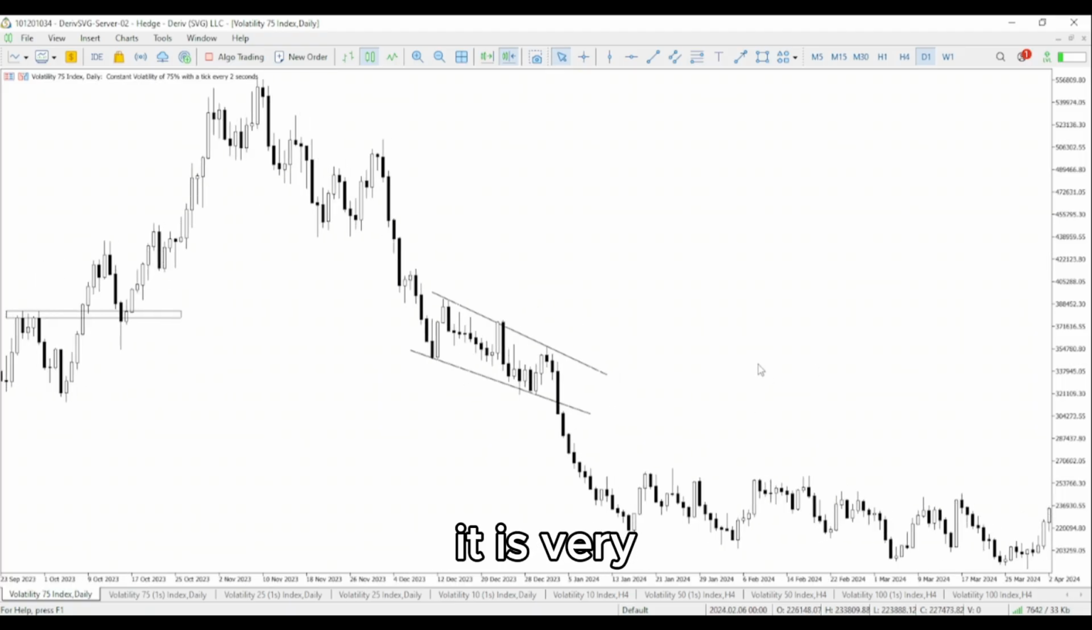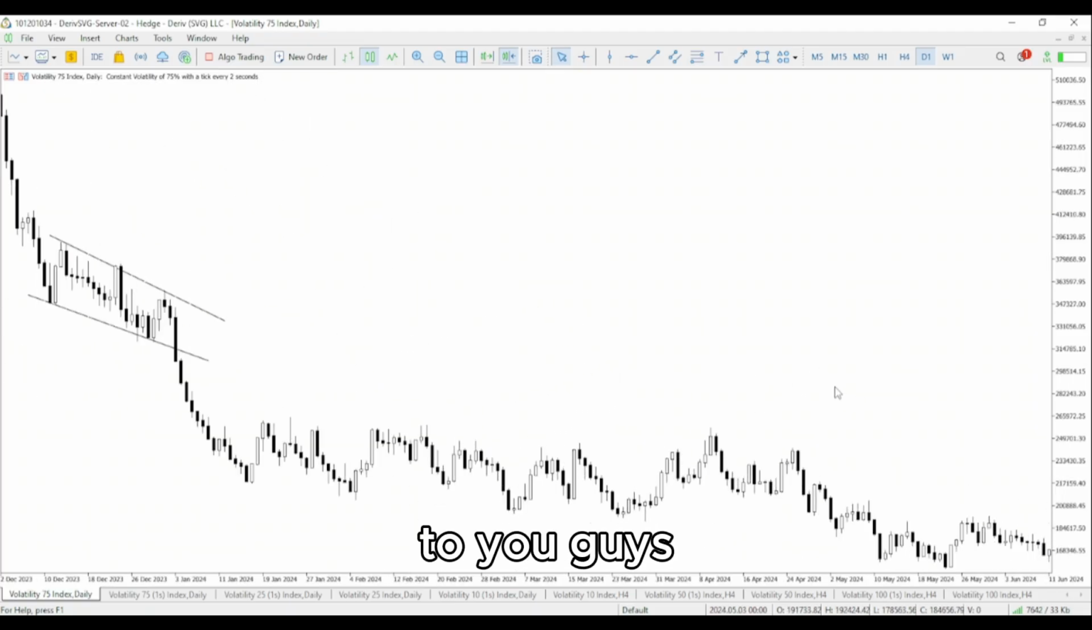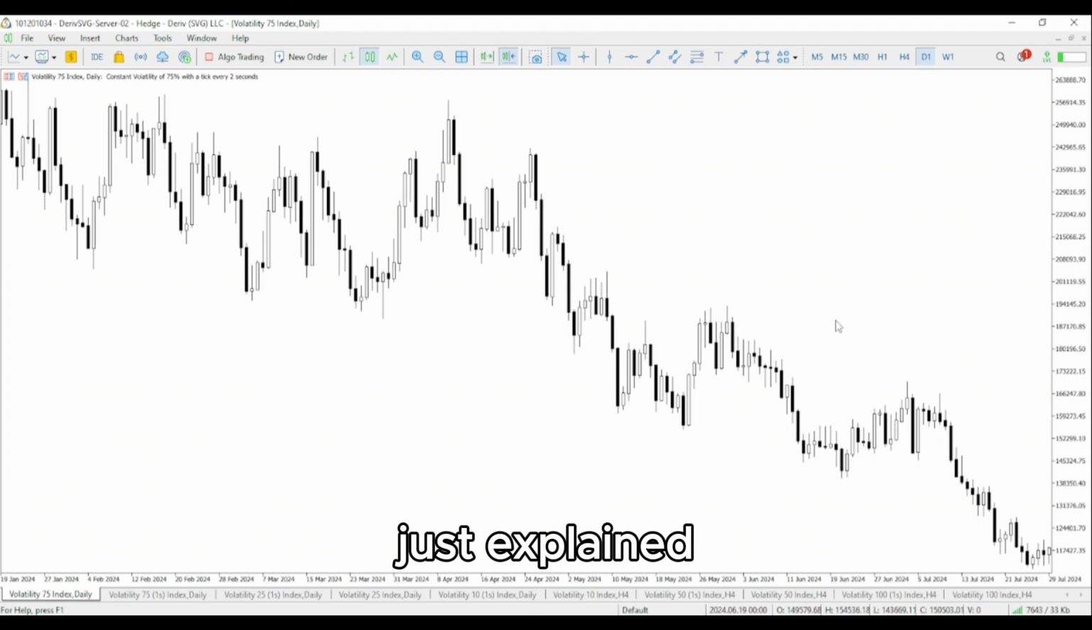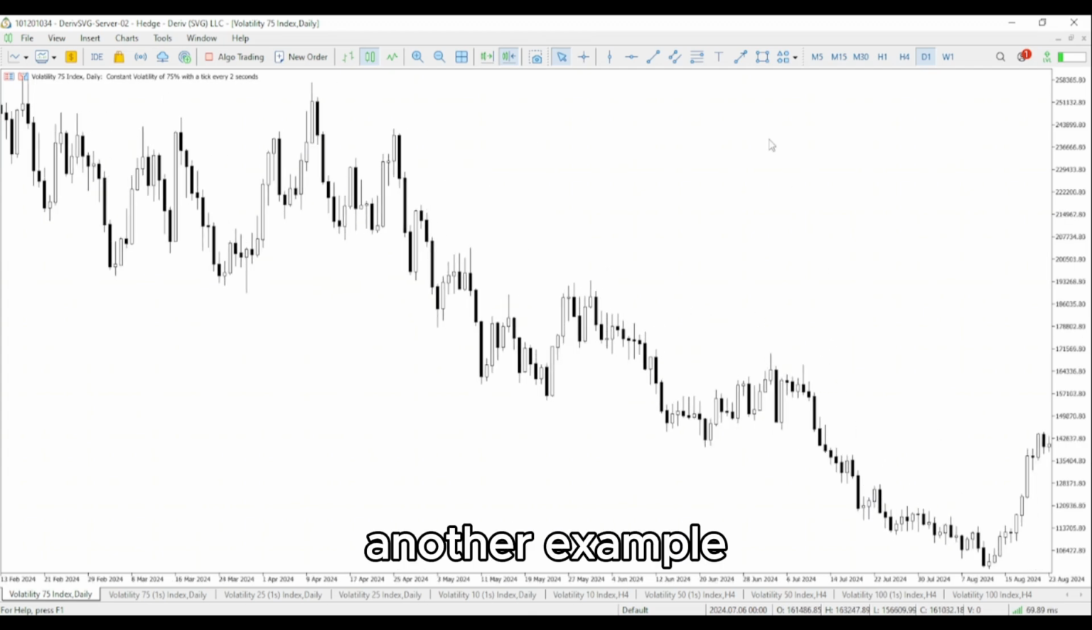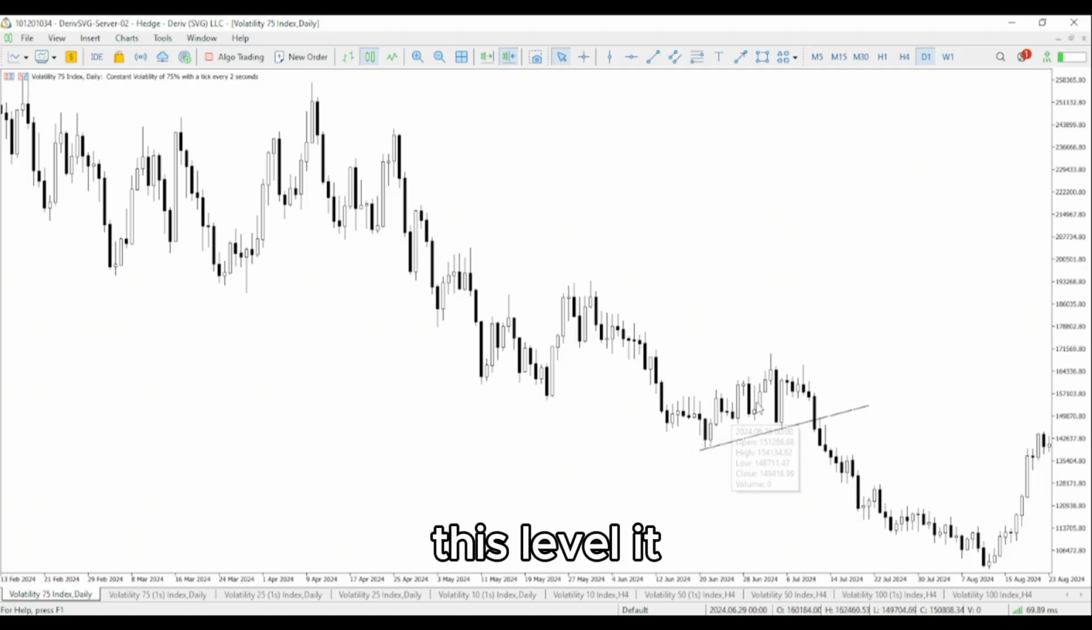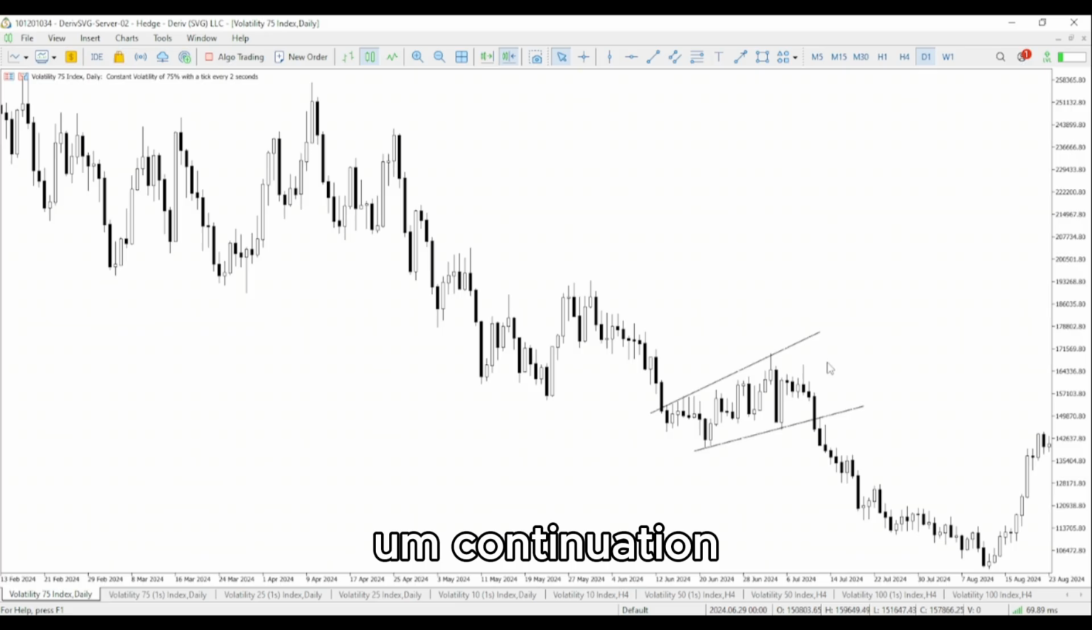So I believe it is very clear to you guys what I just explained. You can see this is another example of trend continuation. The market was in a downtrend, and it gets to this level, it begins to slow down. It consolidates for a little while, then it eventually broke out, then continues in the original direction. That is what is called continuation. You can see the continuation.